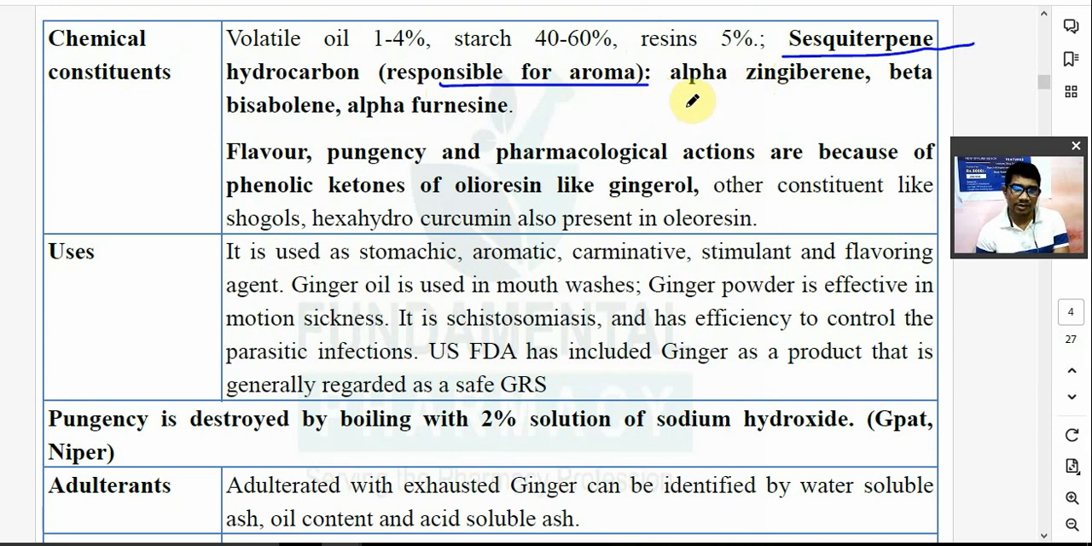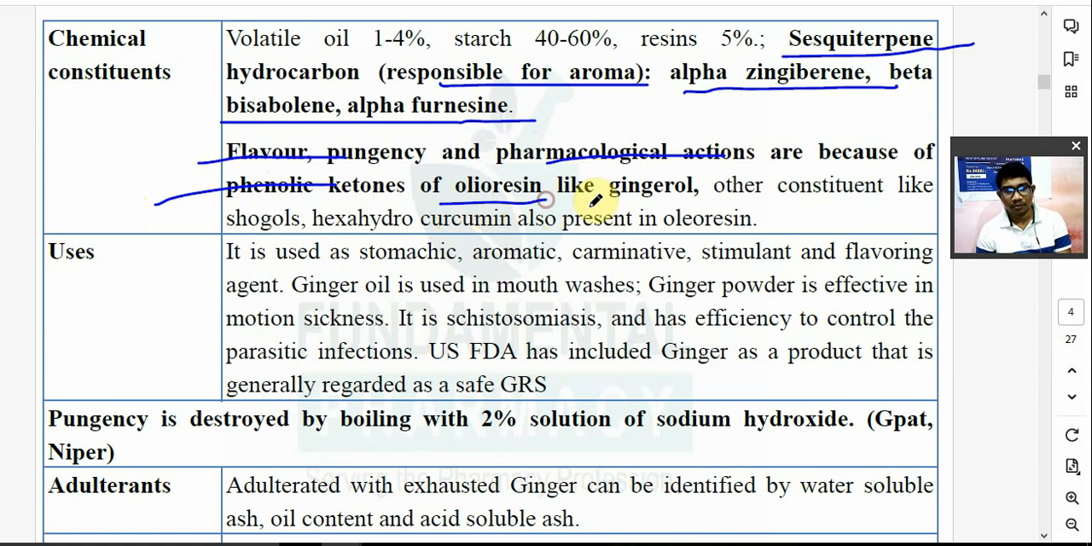Also, it has alpha zingiberene, beta bisabolene, and alpha farnesene. These are also hydrocarbons. Now, flavor, pungency, and pharmacological effects are because of the phenolic ketone part. It is responsible for the flavor, pungency, and pharmacological properties. Ketone part of oleoresin. What is oleoresin? Oil plus resin. For example, ginger oil. A question on this has already come.